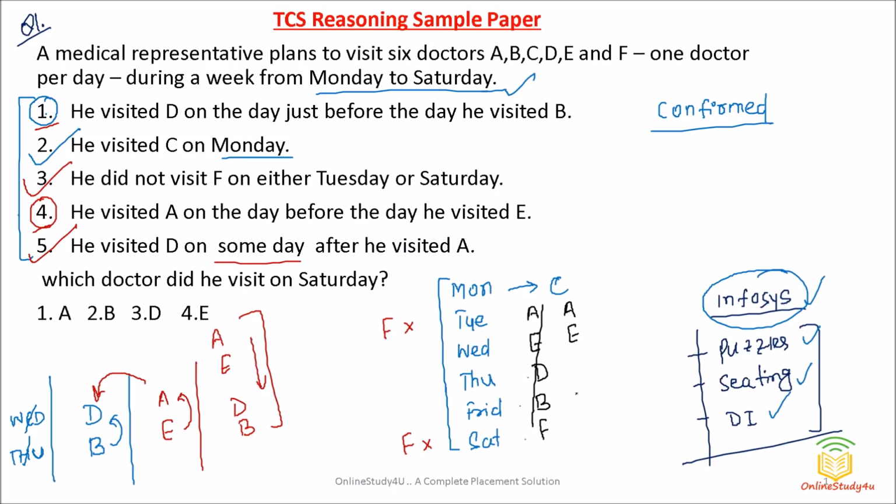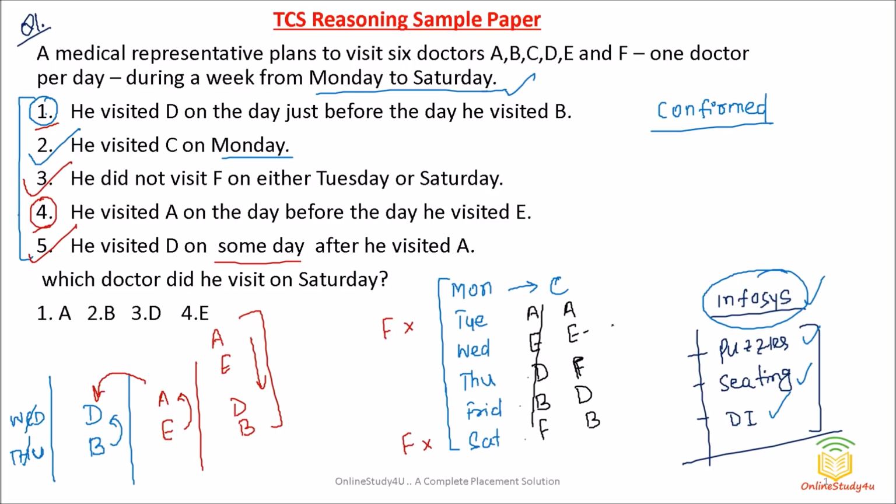In between I will give one gap, okay, and then DB. Because what has been told in the question, he visited D on some day after he visited A, not the next day, okay. So after some days, that may be 2 days, 3 days, 1 day, and in between I will put F, okay. So yeah, this is satisfying everything.